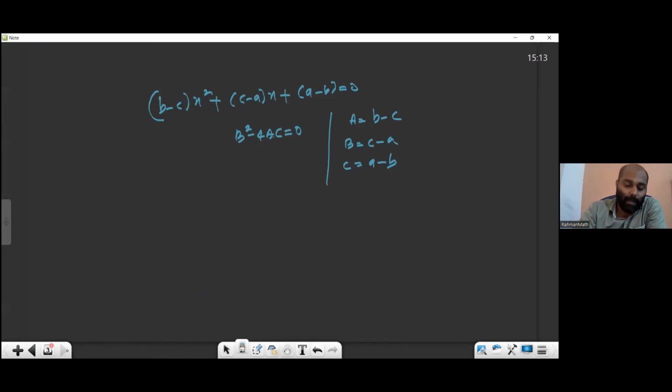Okay, now all of you listen. B value c minus a, 4 times b minus c into a minus b equal to 0. So c minus a whole square minus 4 into, open the bracket, ab minus b square plus, sorry, minus ac plus bc.